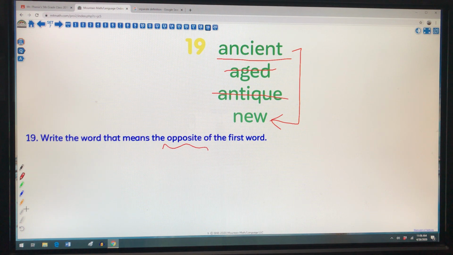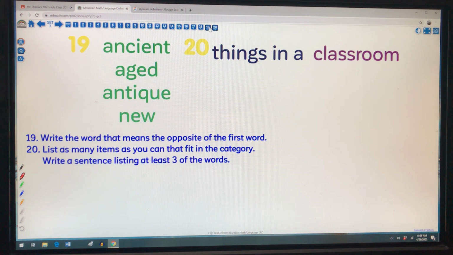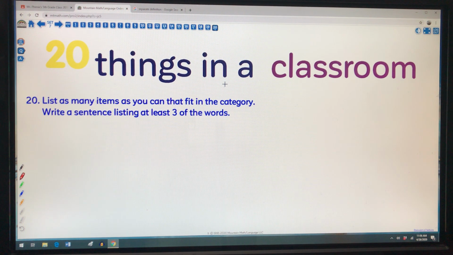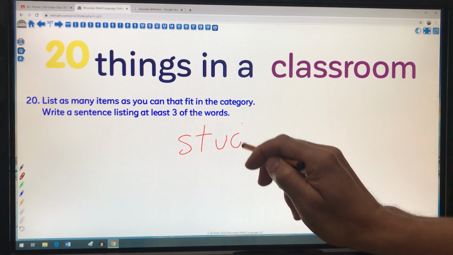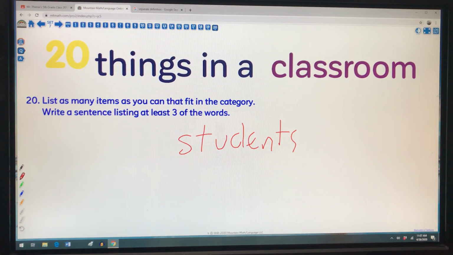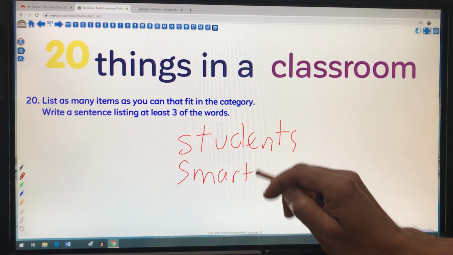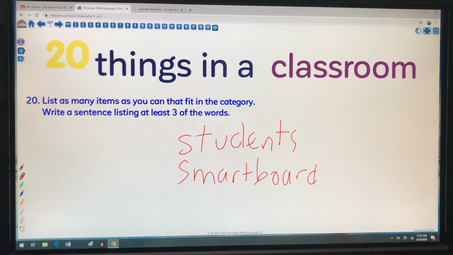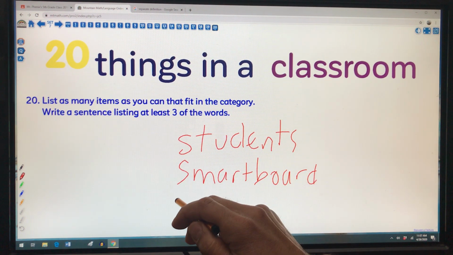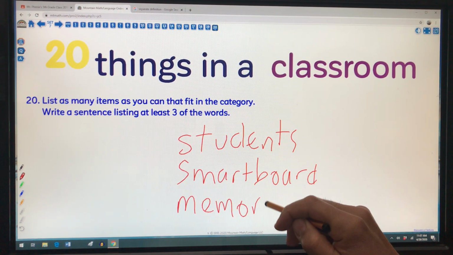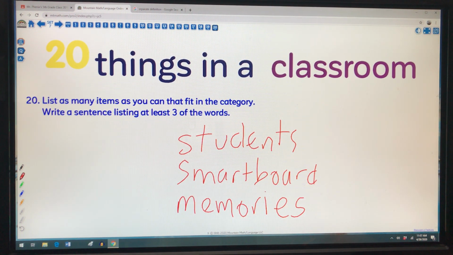Okay, guys, rattling on to the last one. Here's number 20. Number 20, unfortunately asks us for things in the classroom, a place I dearly miss. Number one for me has to be you guys, students, things in the classroom. I'll choose something here. How about that smart board that I'm always on? So those are two nouns inside here and things in the classroom. And I'll just go for an abstraction. I know that seems like such a long time ago, but memories, and I know for me, with you guys, it's a happy bunch of memories. So those are my three things in a classroom.